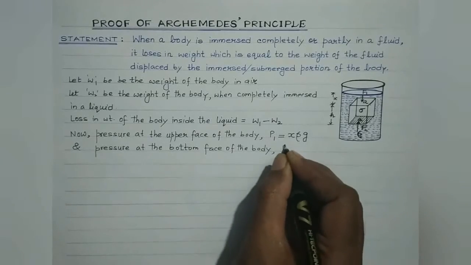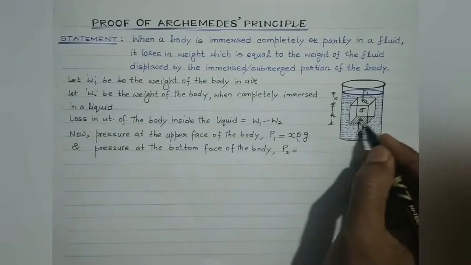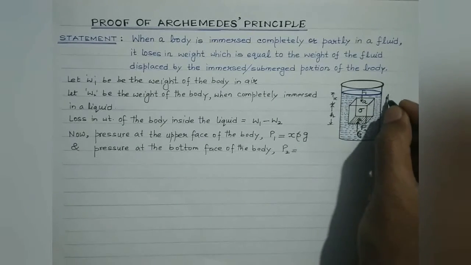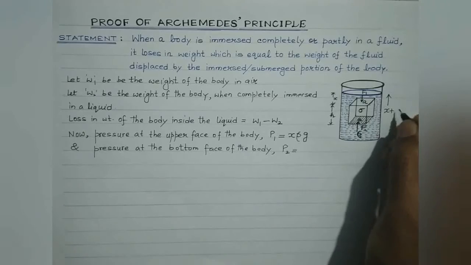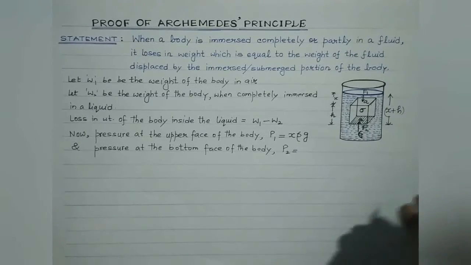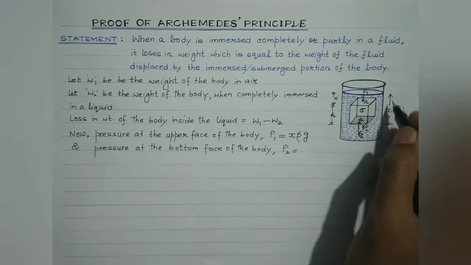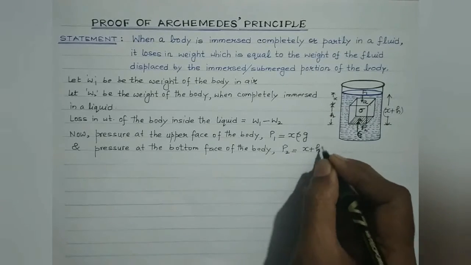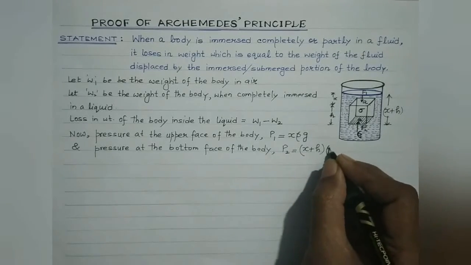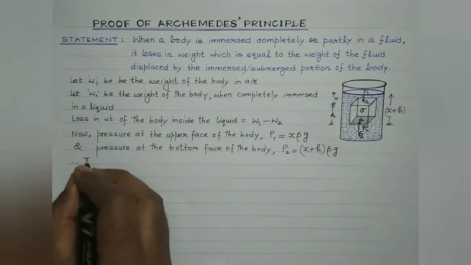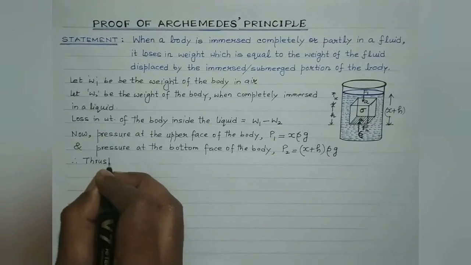Suppose the pressure at the bottom face is P2. This bottom face is at a depth of x plus h from the free surface of the liquid. So the pressure is h rho g; here the depth of this face from the free surface is x plus h, multiplied by the density of the liquid or fluid, multiplied by the acceleration due to gravity. Clear, students? Therefore, the thrust on the upper face